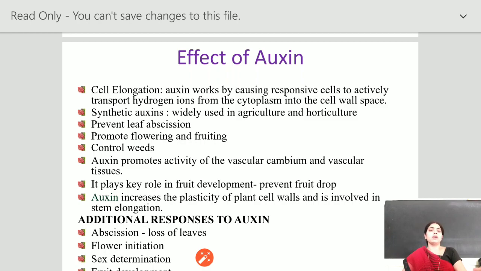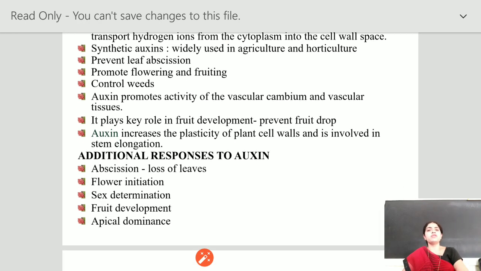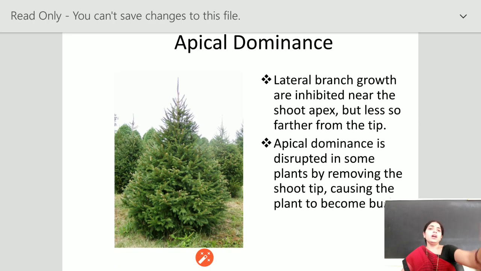Auxin promotes the growth of vascular cambium and vascular tissues. It plays a key role in fruit development and prevents fruit drop. Auxin increases the plasticity of the plant cell wall and is involved in stem elongation. Certain other responses of auxin include abscission of leaves, flowering initiation, seed determination, fruit development, and apical dominance. The plant shows apical dominance: it prevents the growth of lateral branches and is produced at the shoot apex.